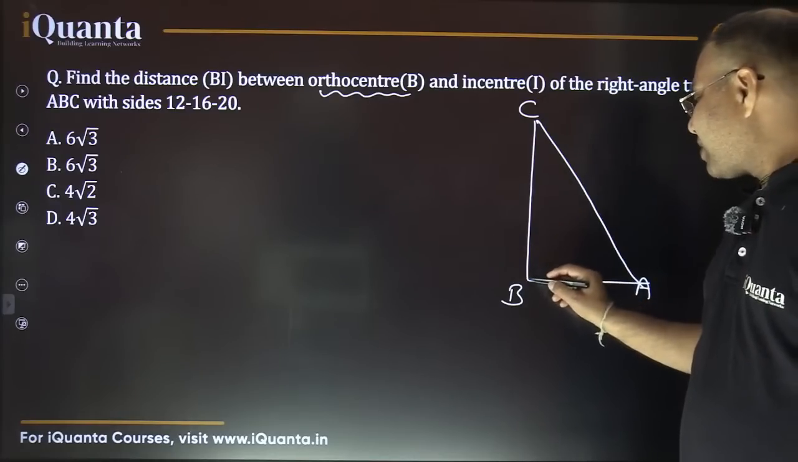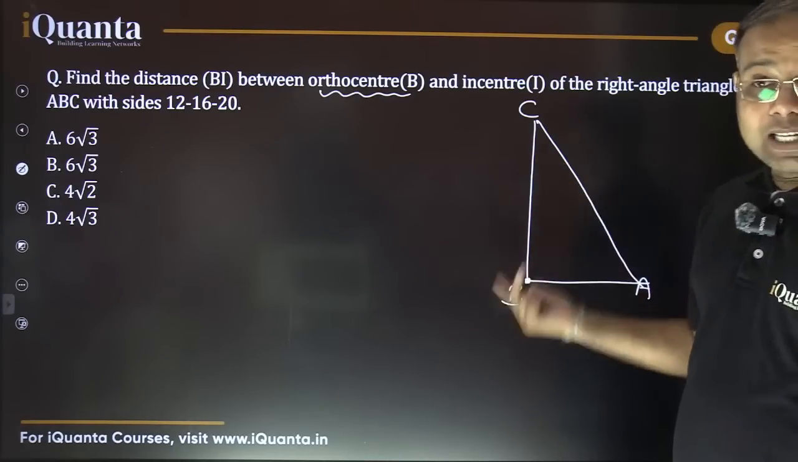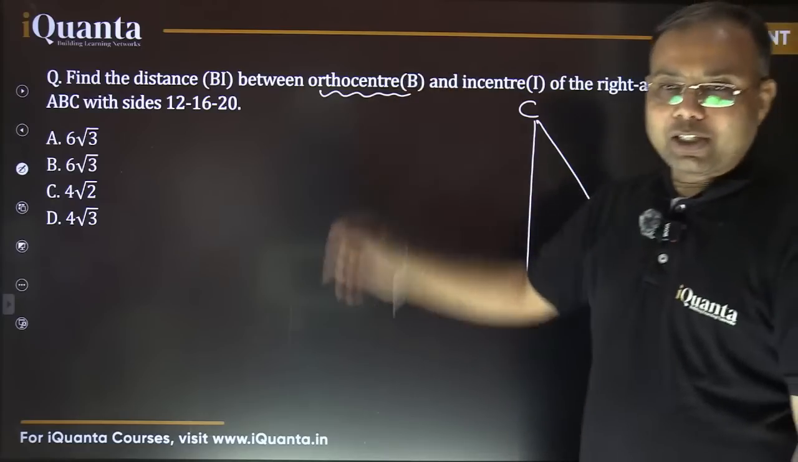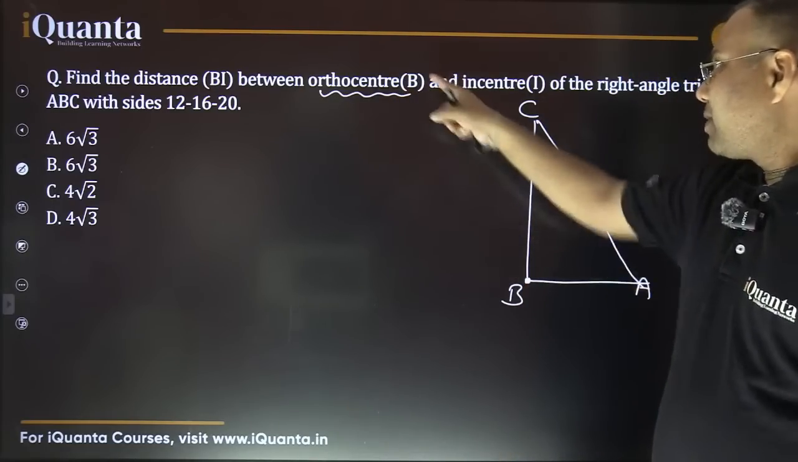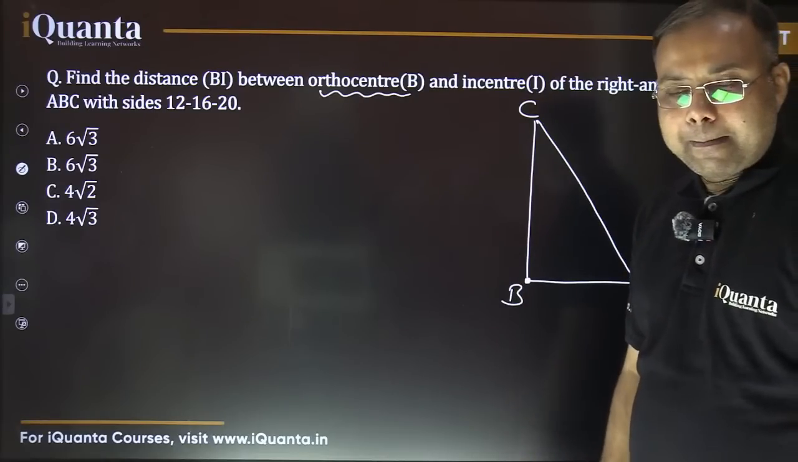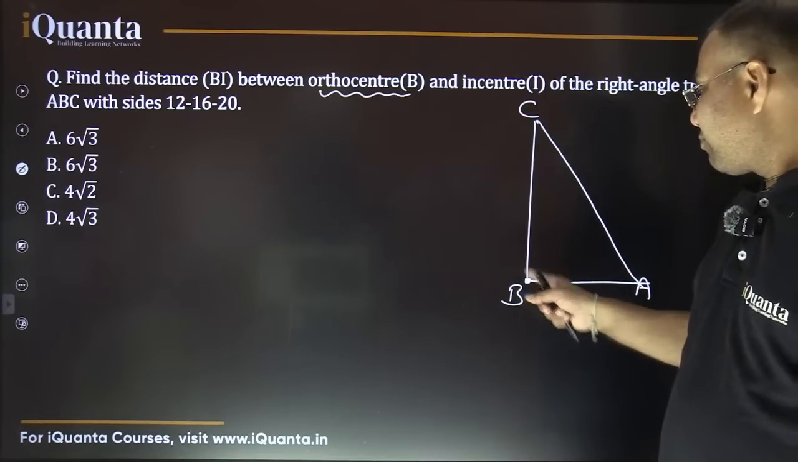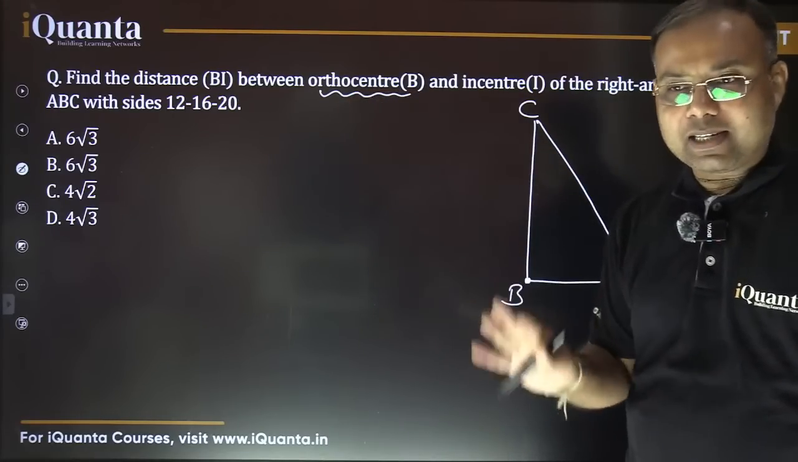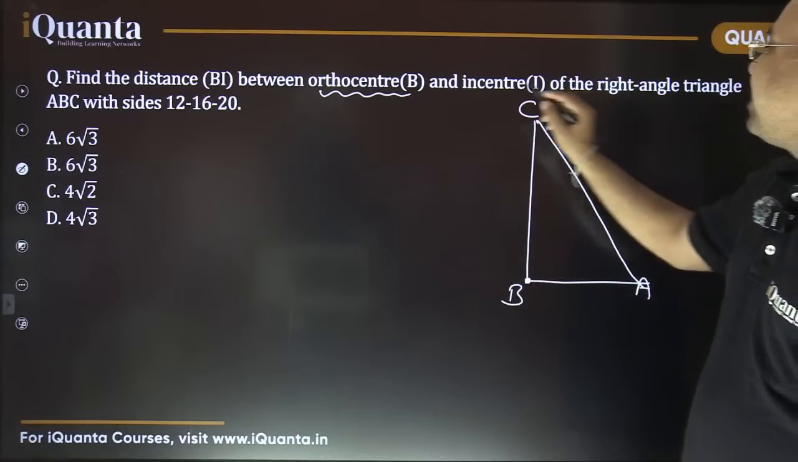So this point B, in the case of a right angle triangle, the vertex with the right angle is always the orthocenter. So the B I have mentioned is correct, this B only. This vertex with the right angle is the orthocenter in case of every right angle triangle. Now it's talking about incenter.